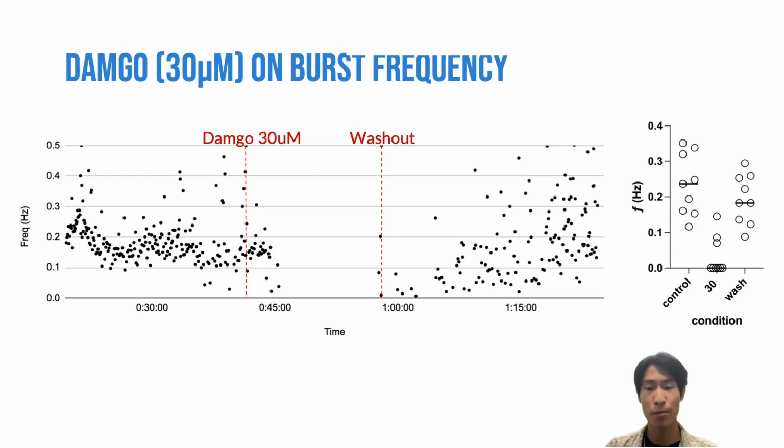Through dozens of experiments, it was repeatedly found that DAMGO significantly reduced burst frequency at smaller concentrations and abolished burst activity at higher concentrations. So, what this tells us is essentially that opioids slow breathing rhythm and at very high concentrations lead to the stoppage of breathing rhythm itself.